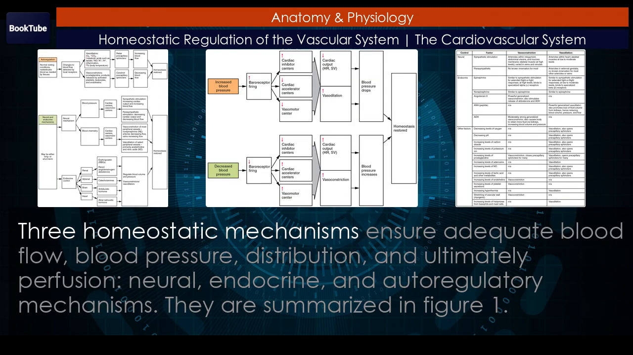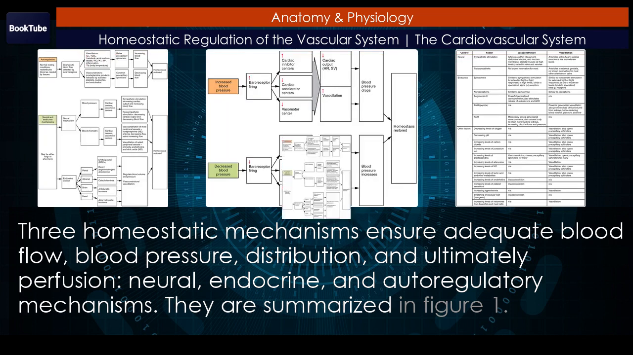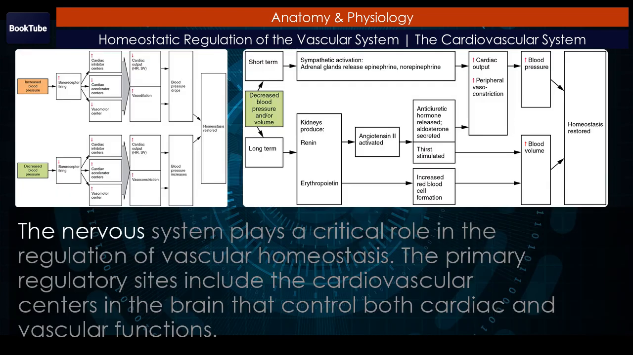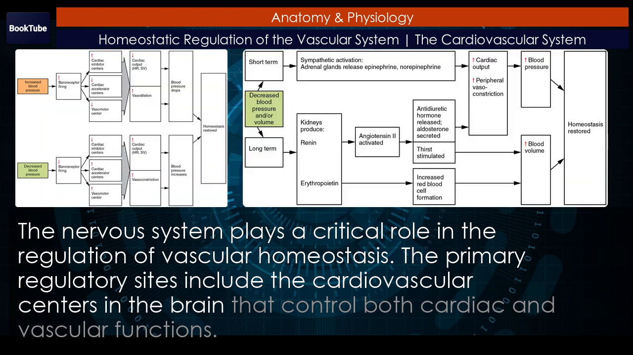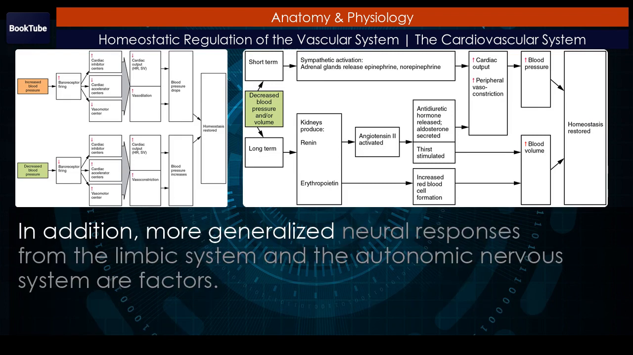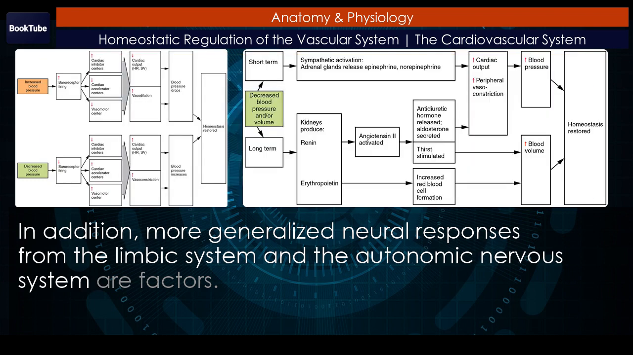Three homeostatic mechanisms ensure adequate blood flow, blood pressure, distribution, and ultimately perfusion: neural, endocrine, and autoregulatory mechanisms. They are summarized in Figure 1. Neural regulation. The nervous system plays a critical role in the regulation of vascular homeostasis. The primary regulatory sites include the cardiovascular centers in the brain that control both cardiac and vascular functions. In addition, more generalized neural responses from the limbic system and the autonomic nervous system are factors.